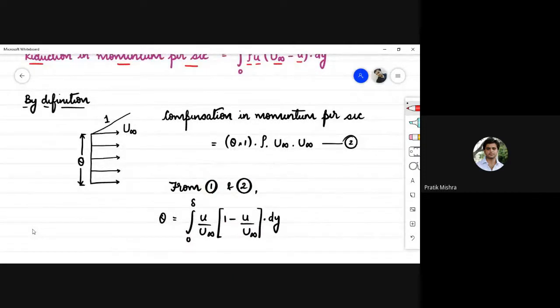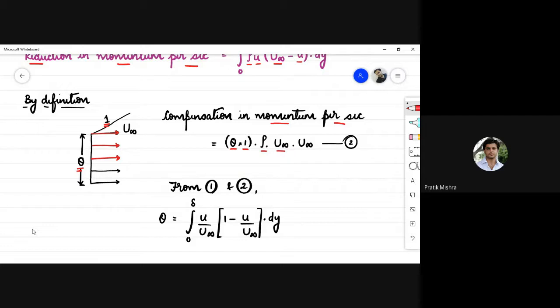So we have considered additional thickness of theta, whose width is 1, and the velocity of the flowing fluid is u infinity. So this is the compensation that we need to calculate. Compensation in momentum per second, in order to compensate for the reduced momentum, equals theta into 1 into rho into u infinity into u infinity.